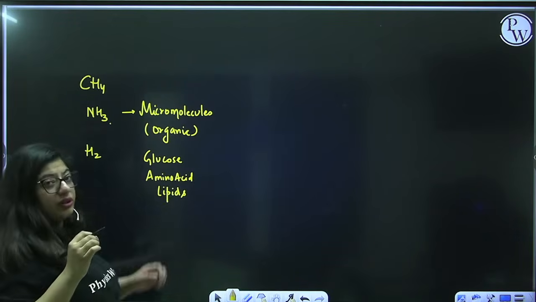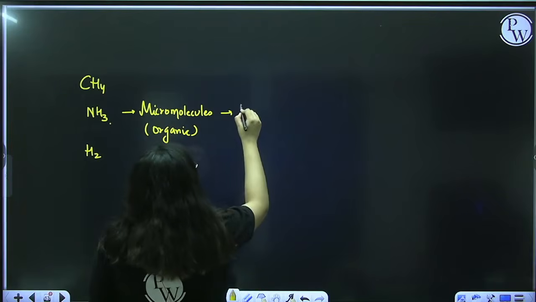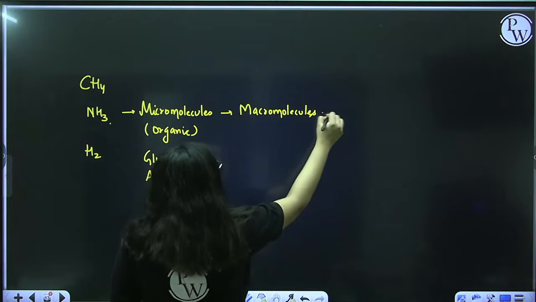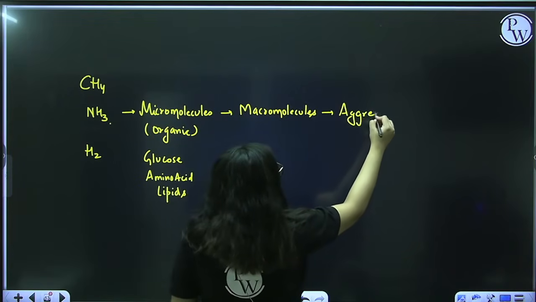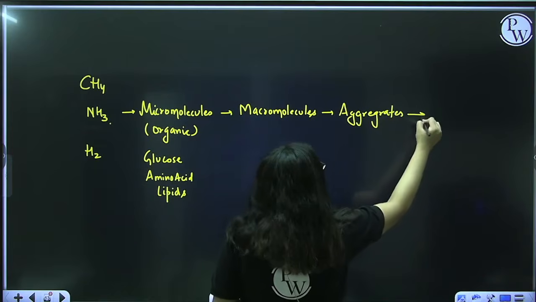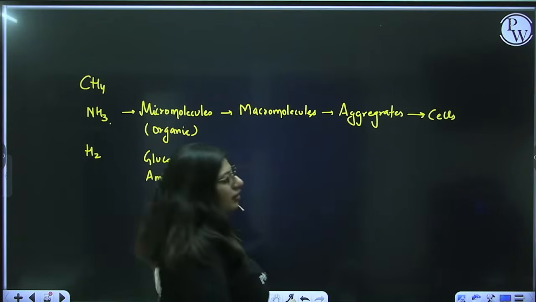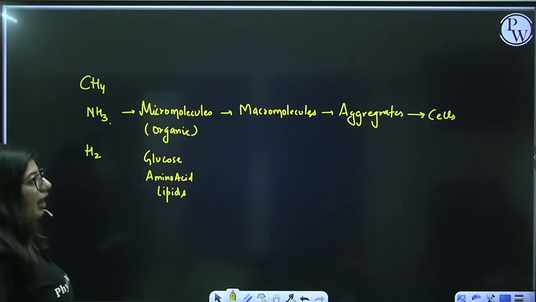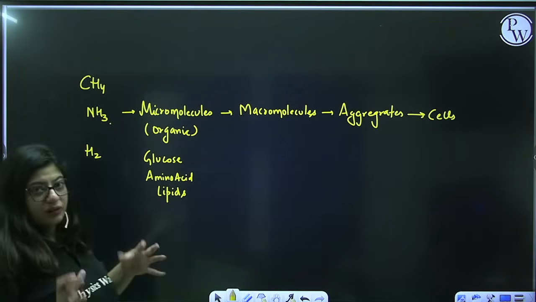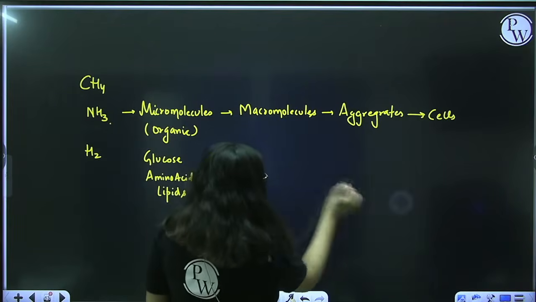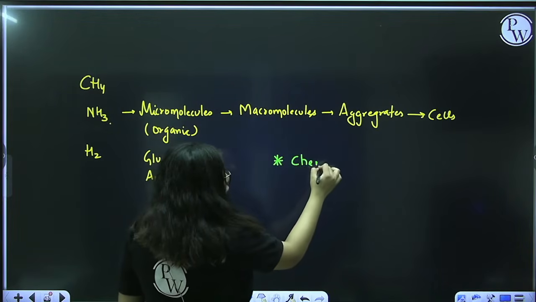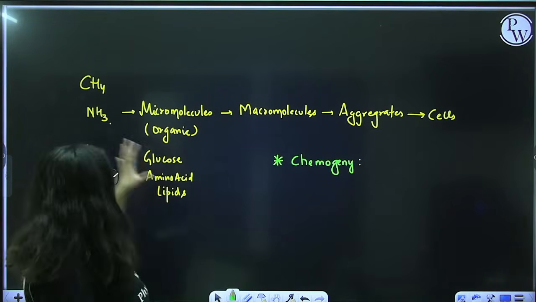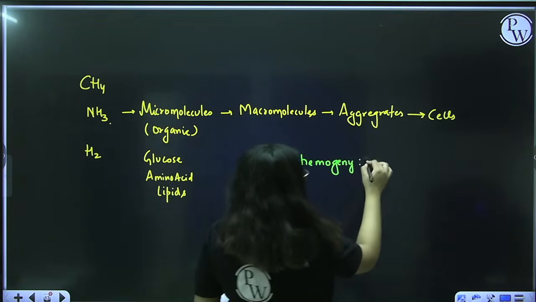Okay, later on these molecules became complex and became macromolecules. Now these macromolecules formed aggregates, and these aggregates later on formed cells. This was the sequence he explained for how life originated on Earth. So in short, he said that first of all the chemicals will be formed, which he called chemogeny, that there will be formation of chemicals. Okay, so chemicals will be formed.